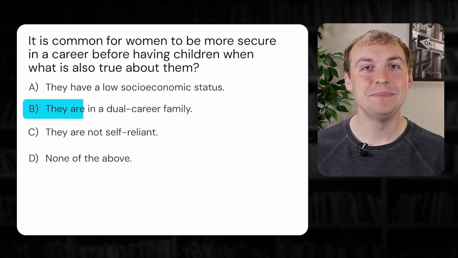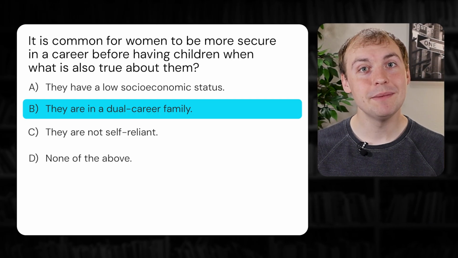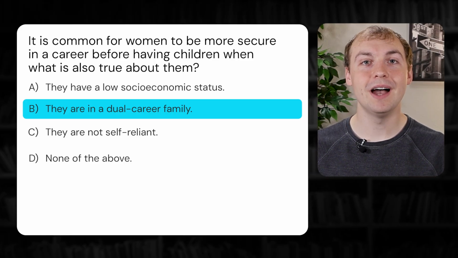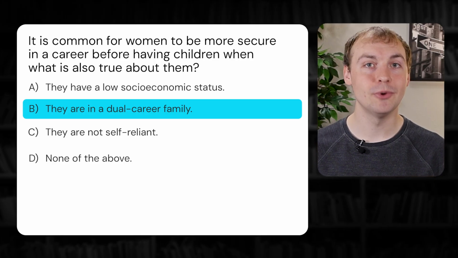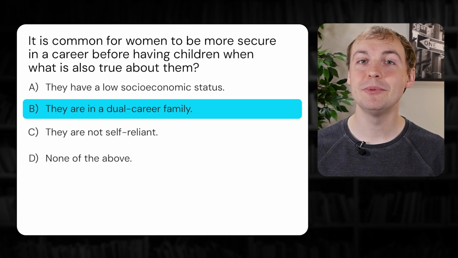The correct answer is B. In the last question, we talked about dual career couples. Here, we see that come up again. For a heterosexual couple with dual career family, often the women will work to be more secure and established in their career before having children. Also, in dual career couples, each partner tends to be more self-sufficient as well. In cases where the woman has children before entering the workforce, this tends to be more common in a traditional family. Let's continue on to question 6.